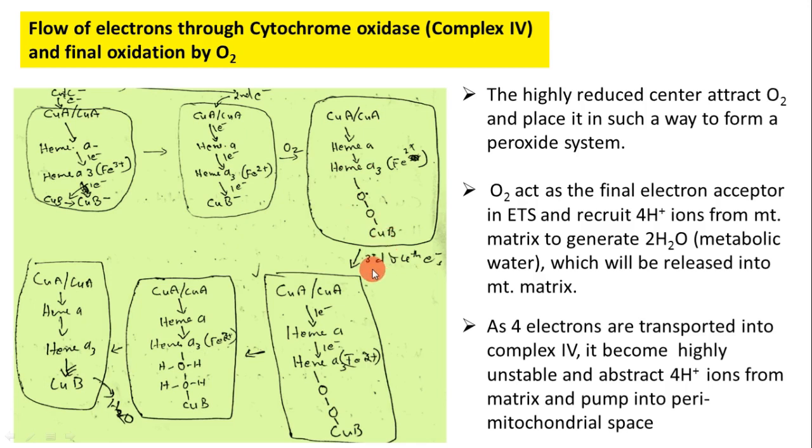Again the third electron comes. Also the fourth electron comes. These electrons are accepted by the oxygen atoms placed here. Also, as 4 electrons come, 4 H plus ions are recruited from the mitochondrial matrix and placed like this.